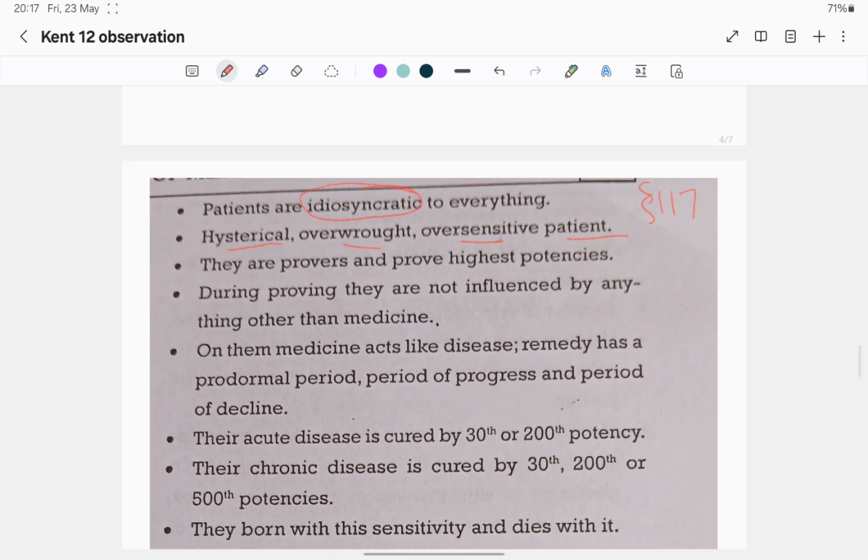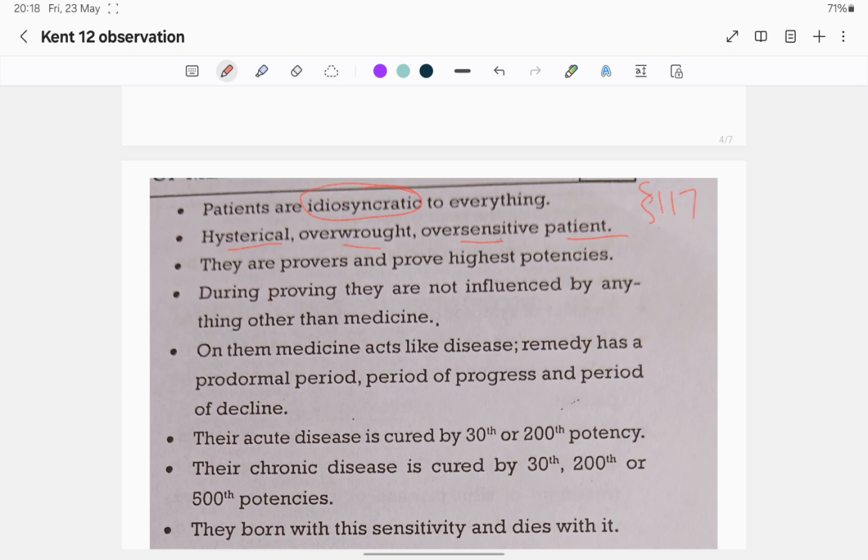Idiosyncratic means the patients are otherwise healthy, but possess a disposition, a tendency to be brought into a more or less morbid state by certain things which seem to produce no impression and no change in other healthy individuals.